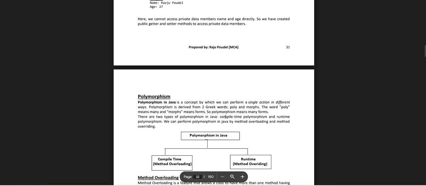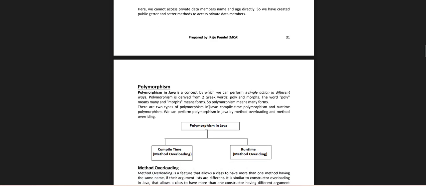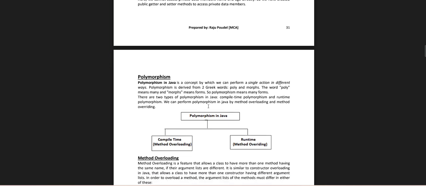Polymorphism. It is the concept by which we can perform a single action in different ways. Polymorphism is derived from two Greek words: poly means many and morphism means forms, so polymorphism means many forms. There are two types of polymorphism in Java: compile-time polymorphism and runtime polymorphism.